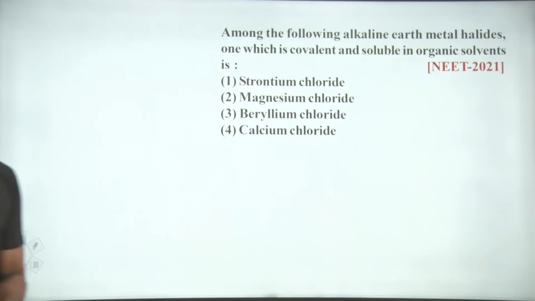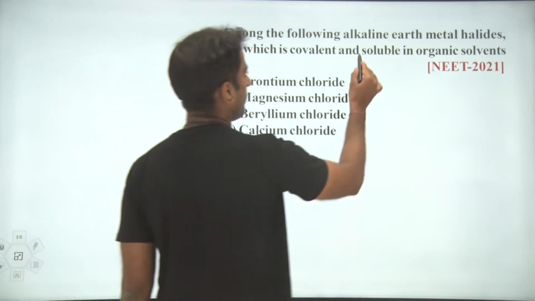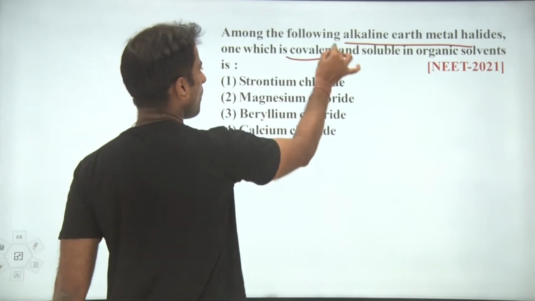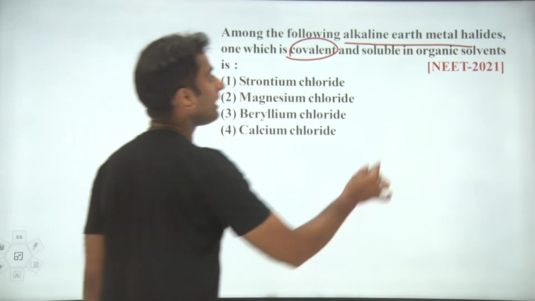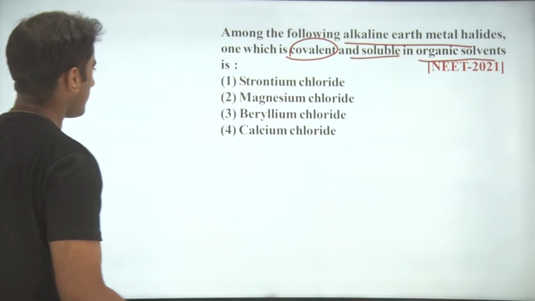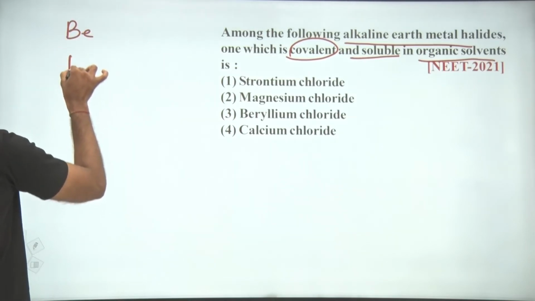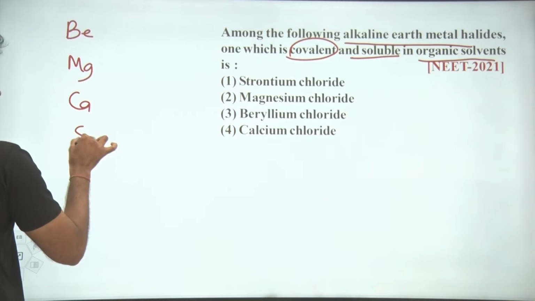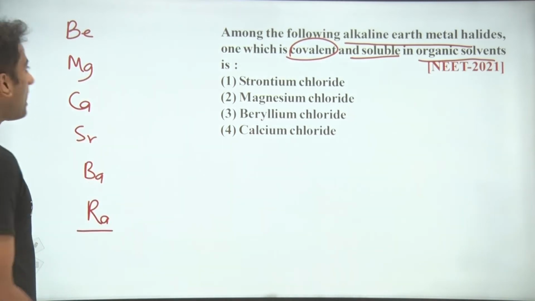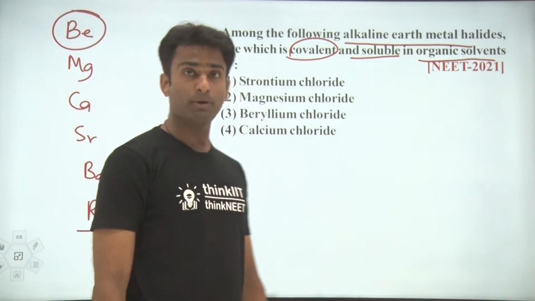Hello student, this question is asking: among the following alkaline earth metal halides, which one is covalent and soluble in organic solvent, like dissolves like. Student, you know that beryllium, magnesium, calcium, strontium, barium, radium are the alkaline earth metals, but beryllium shows anomalous behavior.